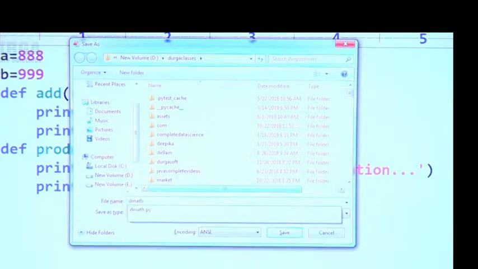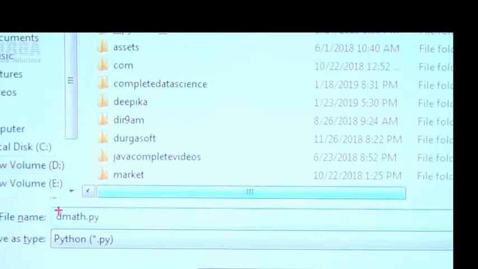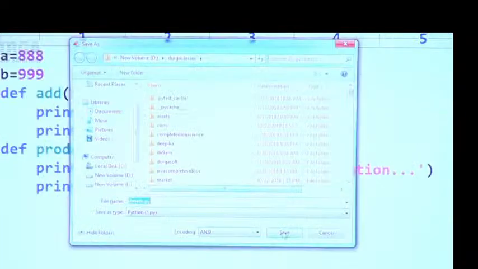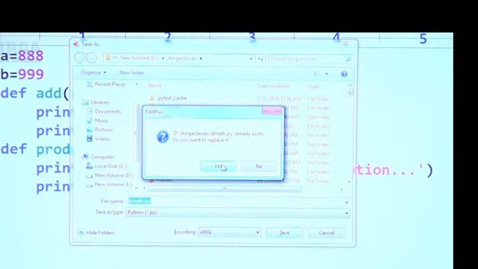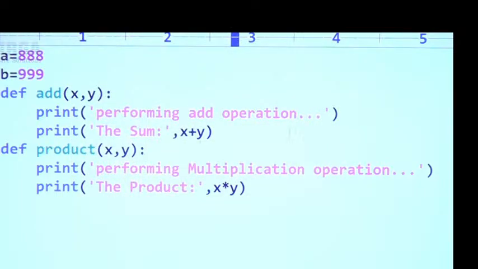Now, I want to save this code. The name I'm using is dmath.py. Can you please observe that? What is the name I'm using? dmath.py. Okay, save. It's already there, replace. No problem at all, sir.